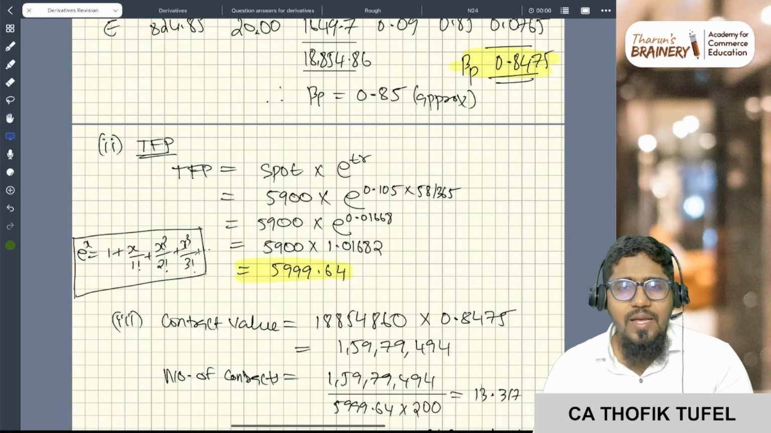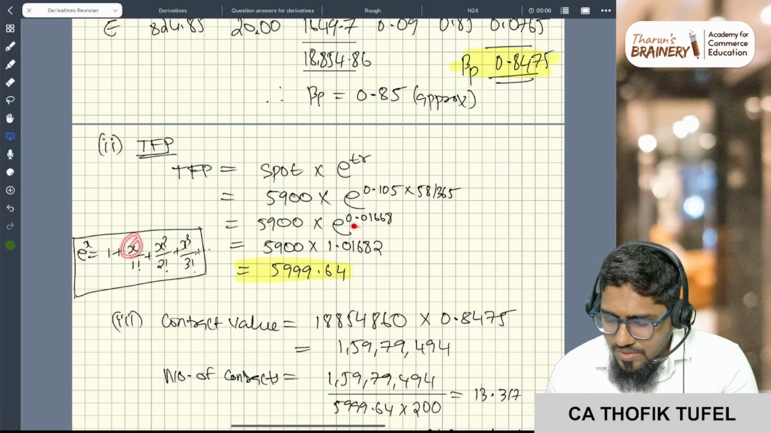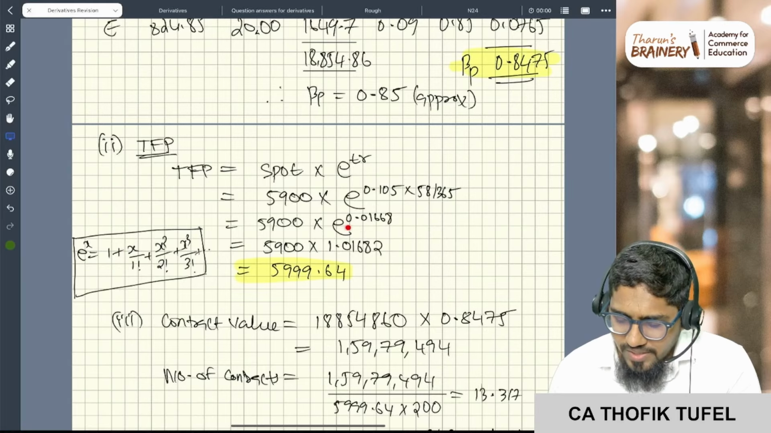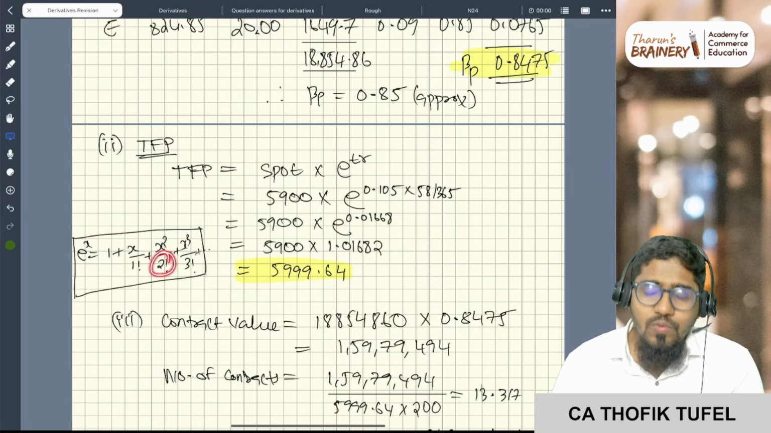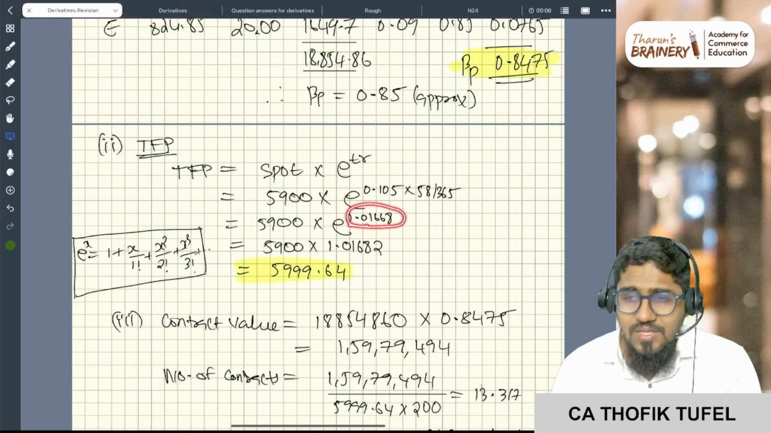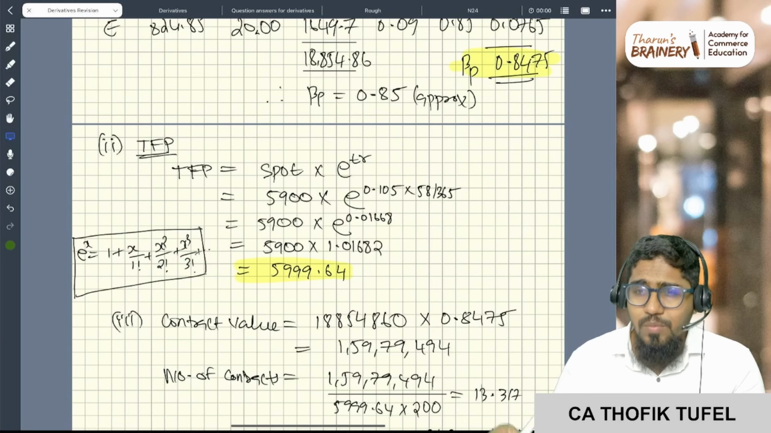Basically, a simple method in the calculator: put 1 and M plus. Then x, what is x? 0.01668 by 1, then M plus. Then next 0.01668 square divided by 2, then M plus. Then 0.01668 cube divided by 3 factorial, which is 6, correct? 3 into 2. So divided by 6, M plus. Do MRC, you will get this answer.